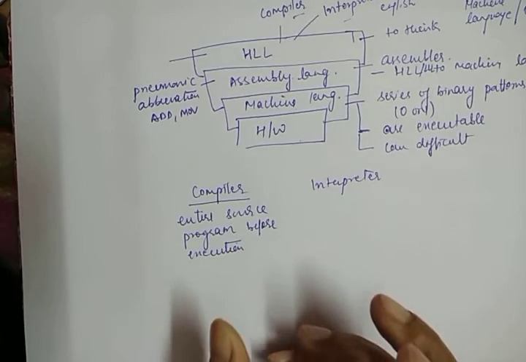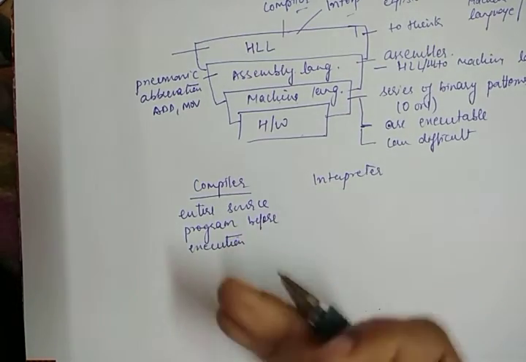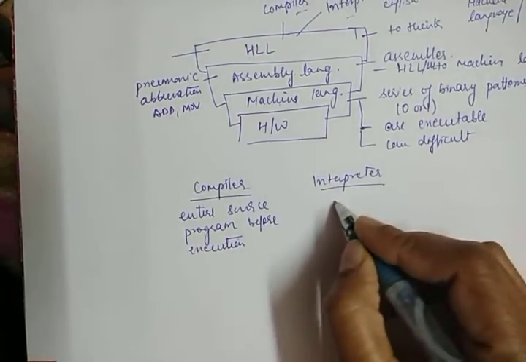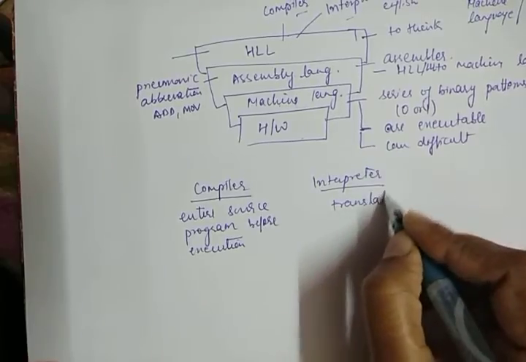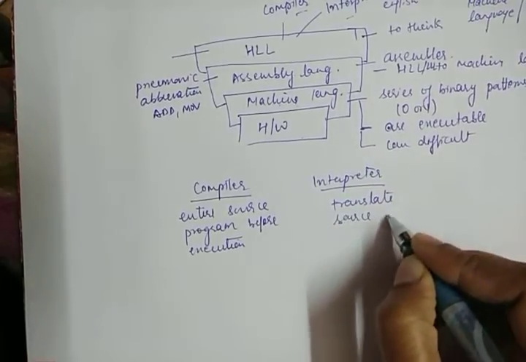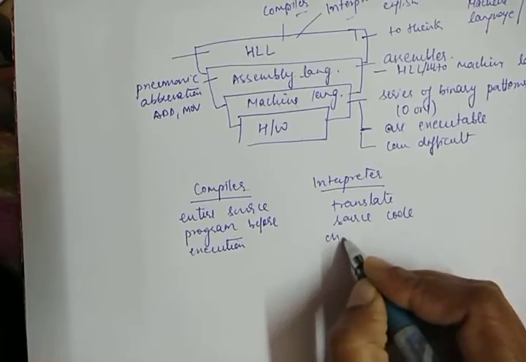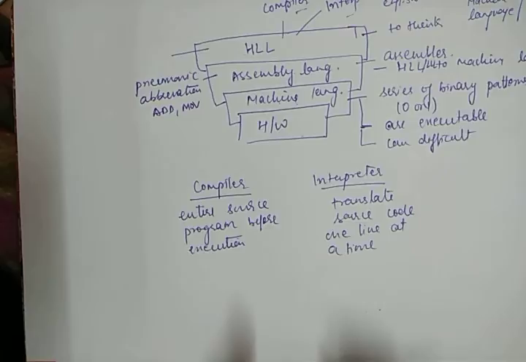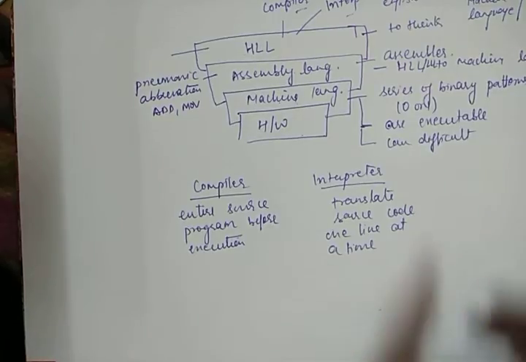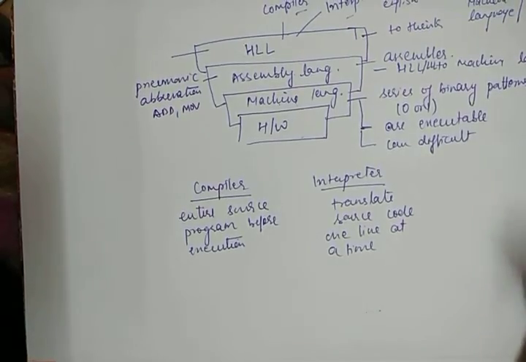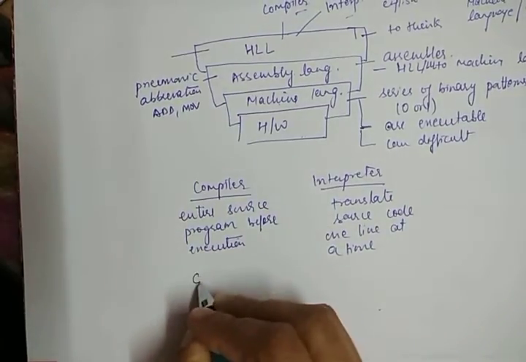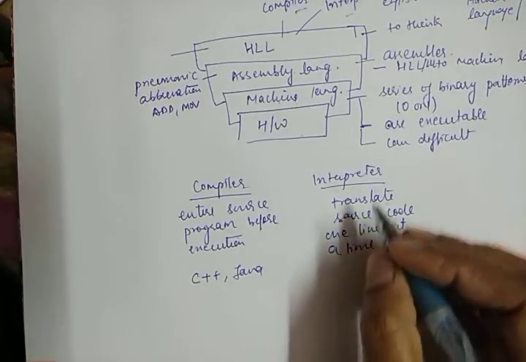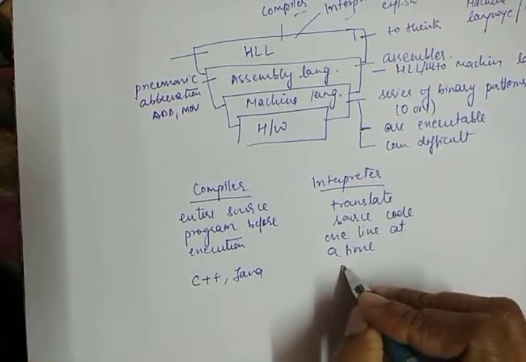Means that it displays the error after compiling the whole program. Whereas an interpreter translates the source code line by line, one line at a time. Means it displays the error after translating one line of code. For example, compiler examples are C++, Java, and many more. An interpreter is like Python.